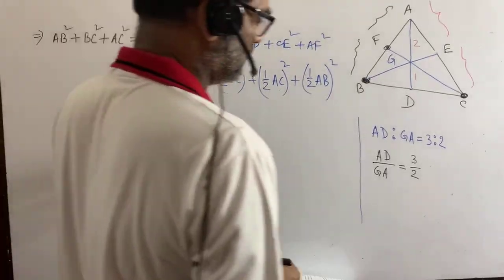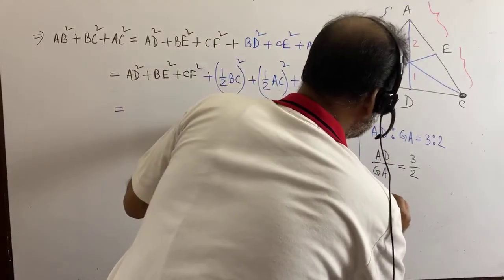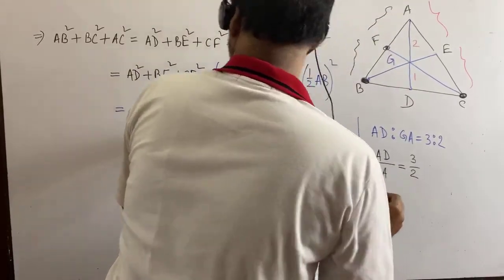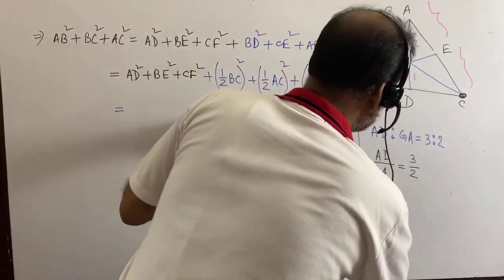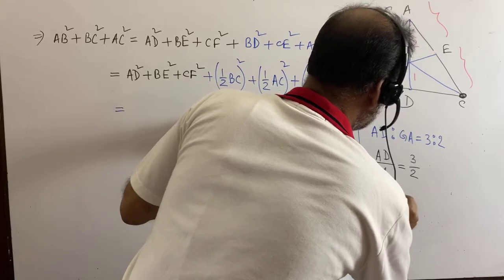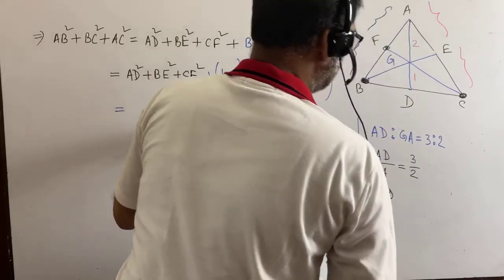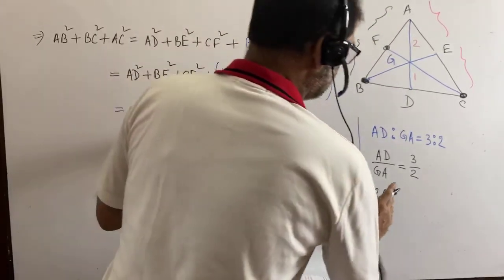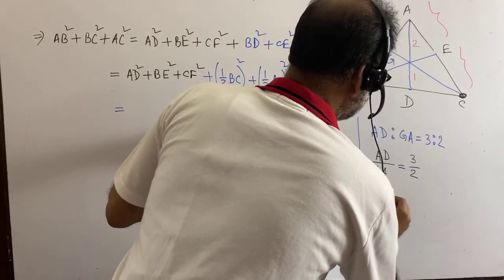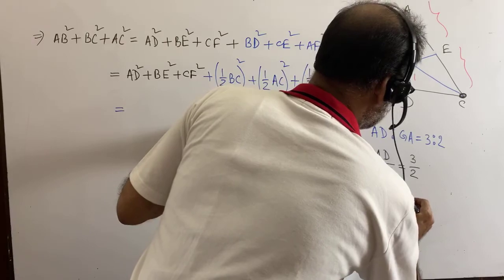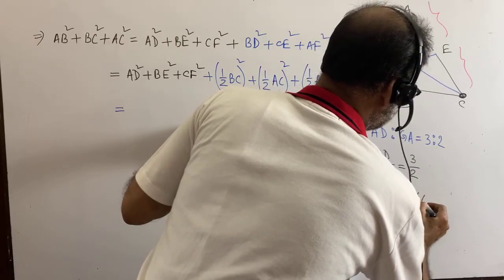From here we can write down AD is equal to 3 by 2 GA.